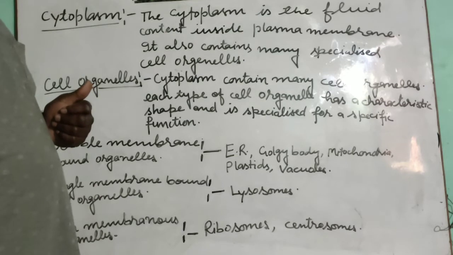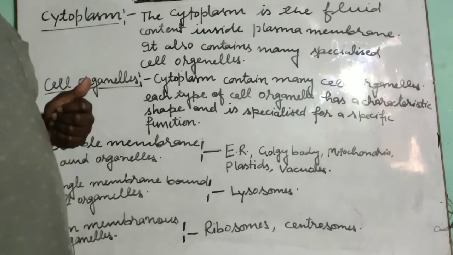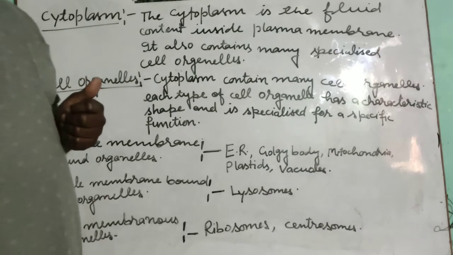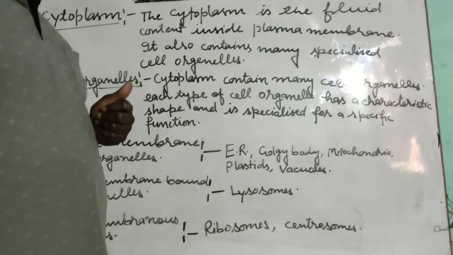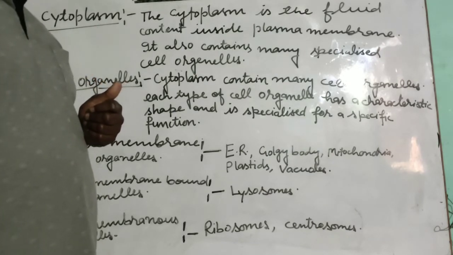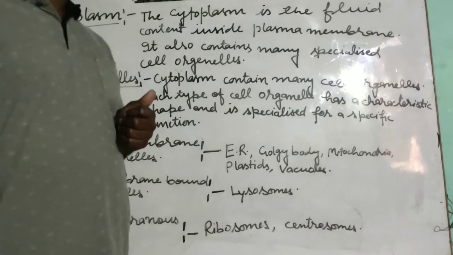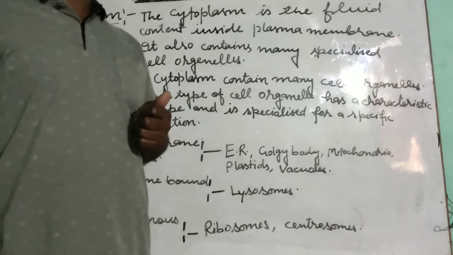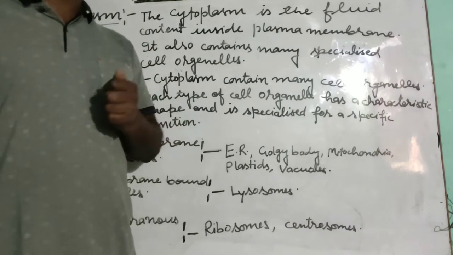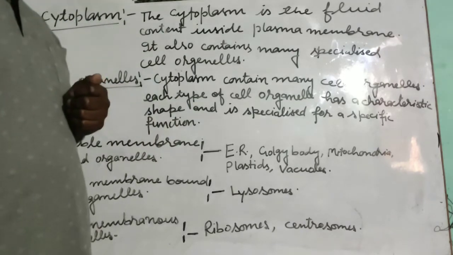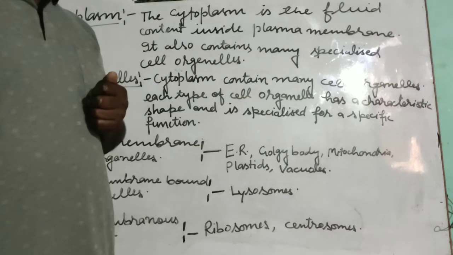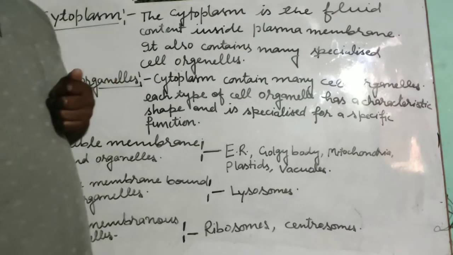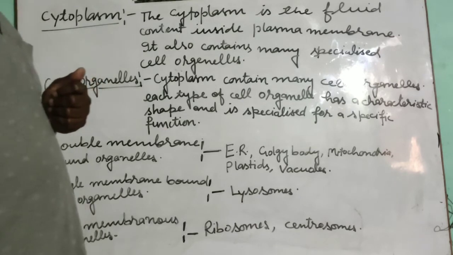Students, cytoplasm contains many cell organelles and each type of cell organelle has a characteristic shape and is specialized for a specific function. In the cell, there are many types of cell organelles. Those cell organelles are specialized for special functions. What are the specialized cell organelles? We will discuss one by one. Before this, we should know something.